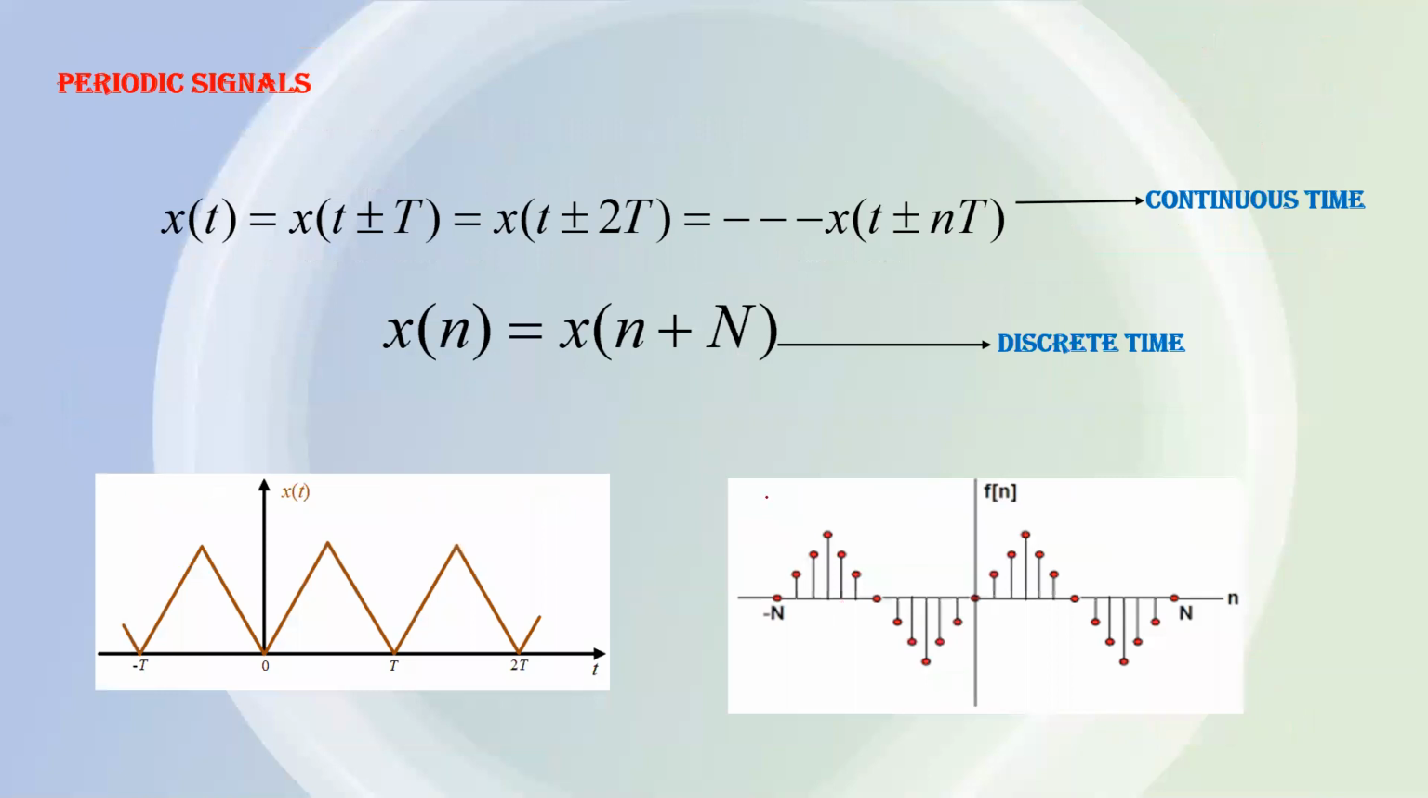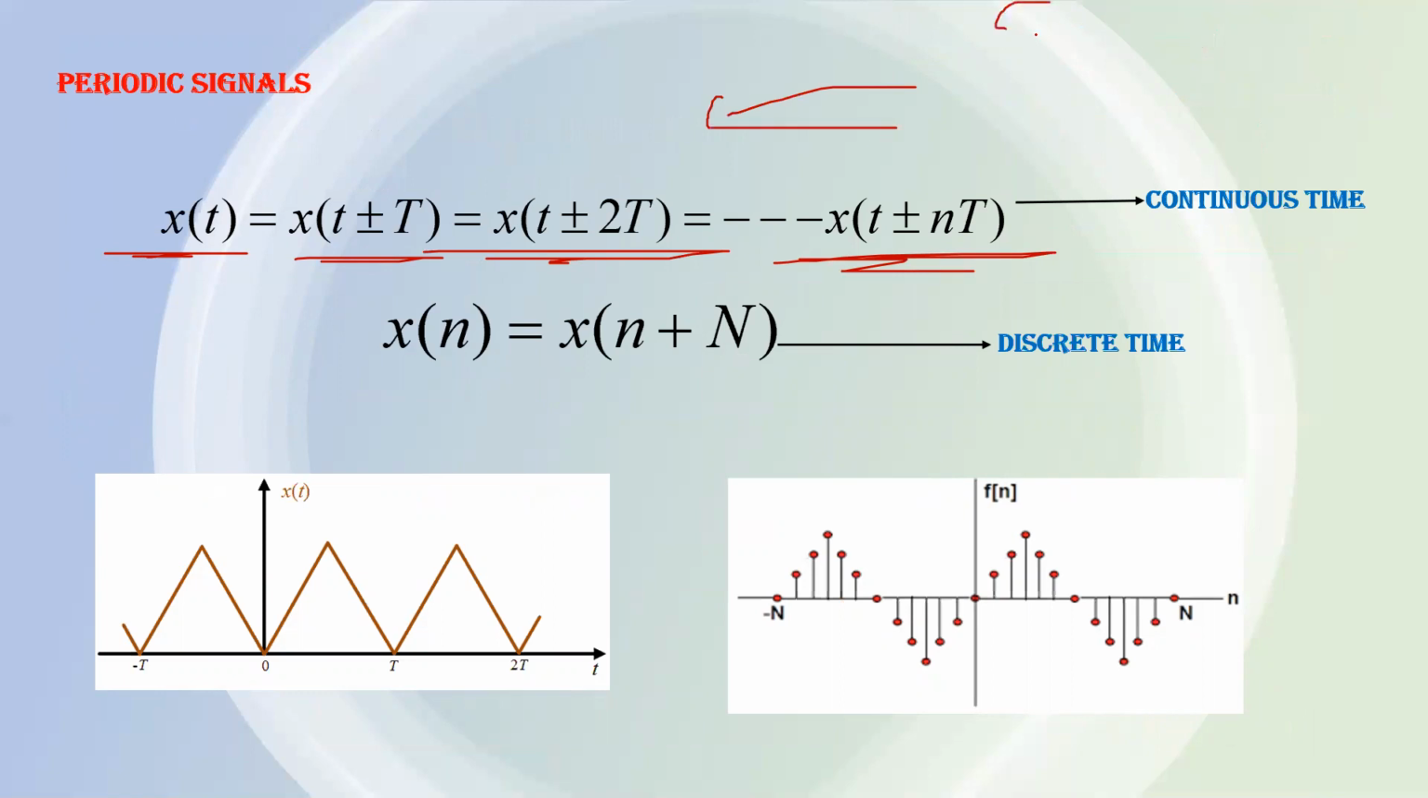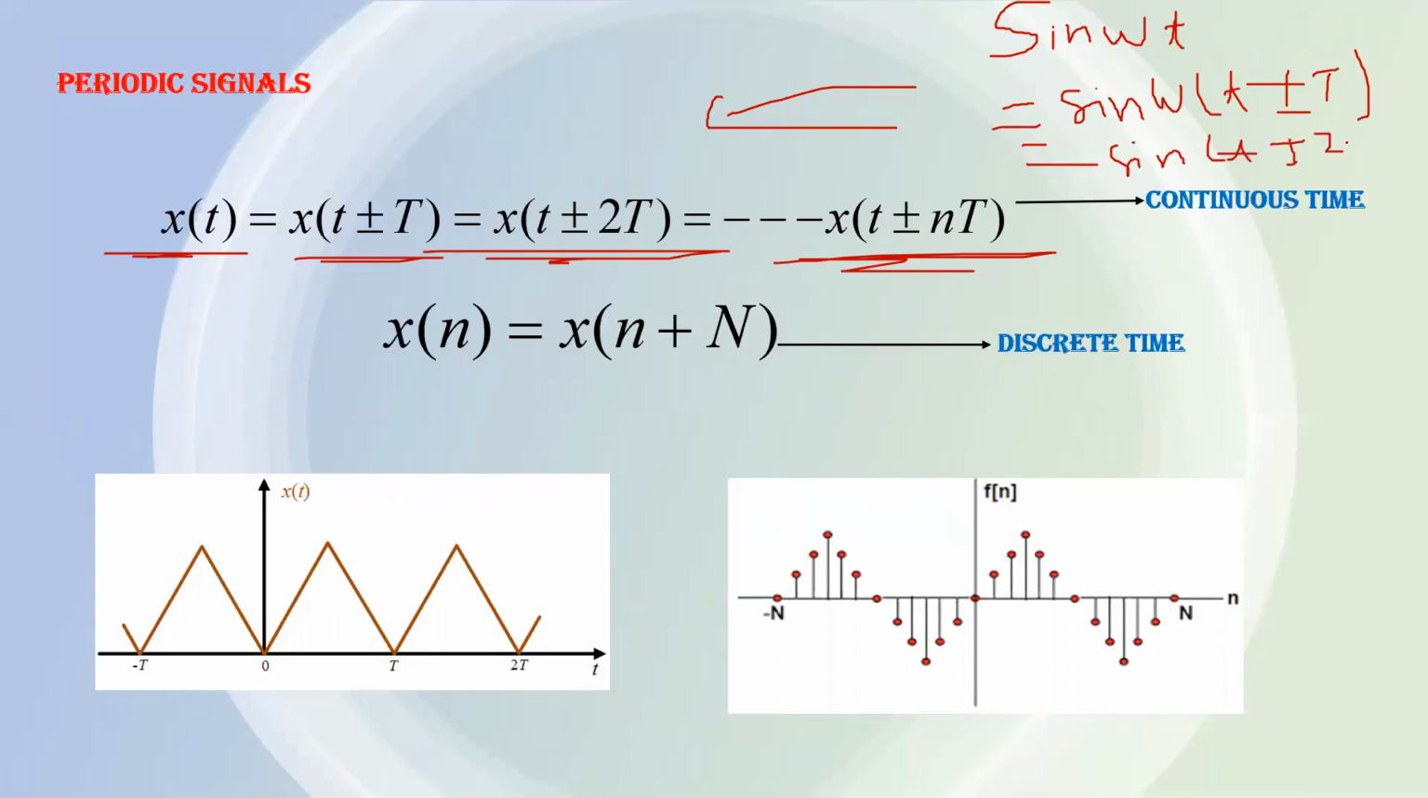So the other thing is periodic signal. If x(t) is a periodic signal, then x(t) and x(t plus T), x(t plus 2T), x(t plus nT) all will be equal. If sin omega t is a periodic signal and its fundamental time period is T, then sin omega t must be equal to sin omega (t plus T), or (t minus T), (t plus T), (t minus 2T), all will be equal. So this is one of the properties of the periodic signal.